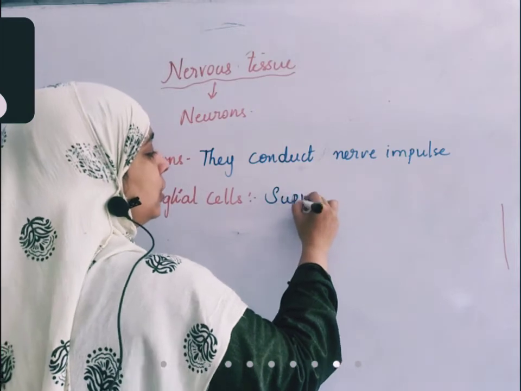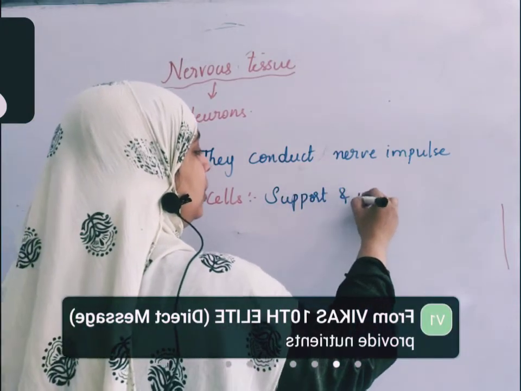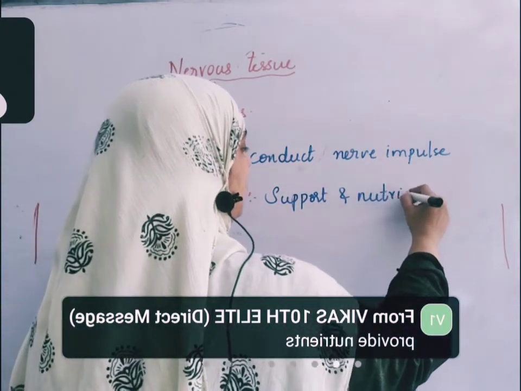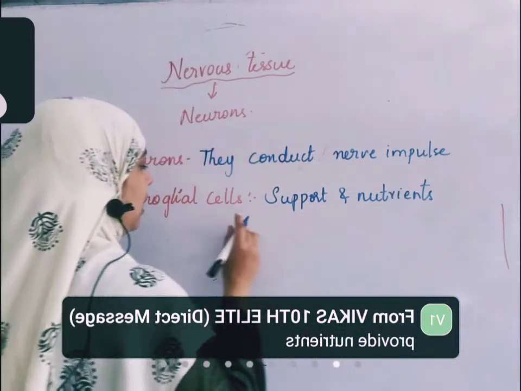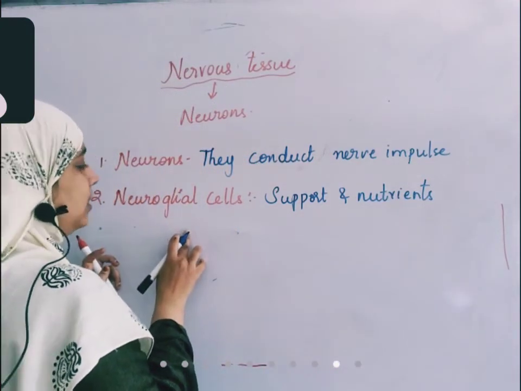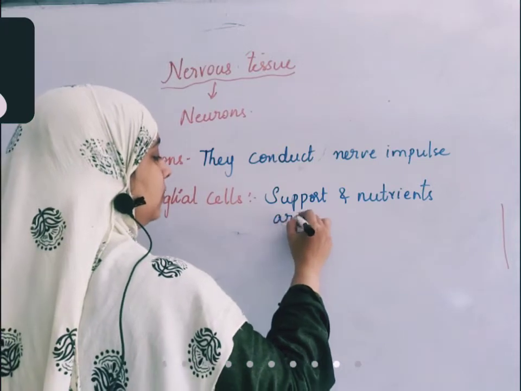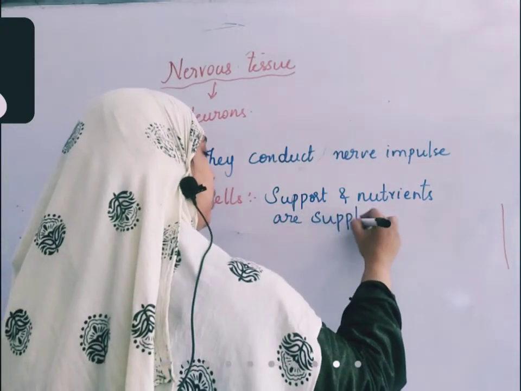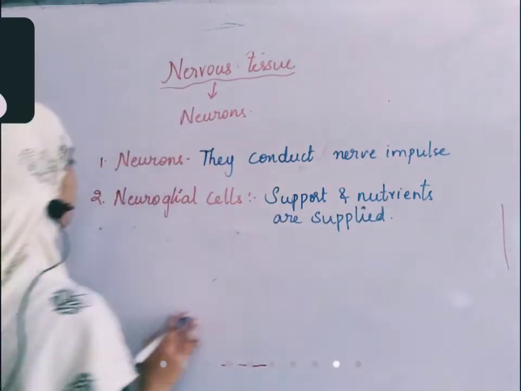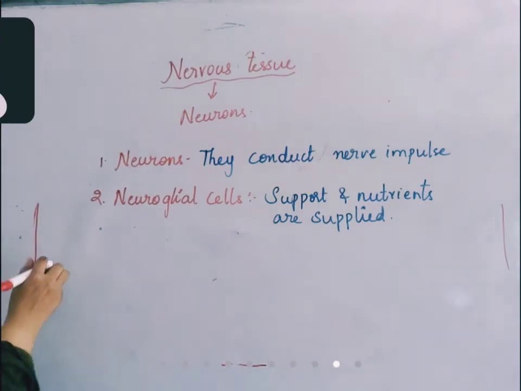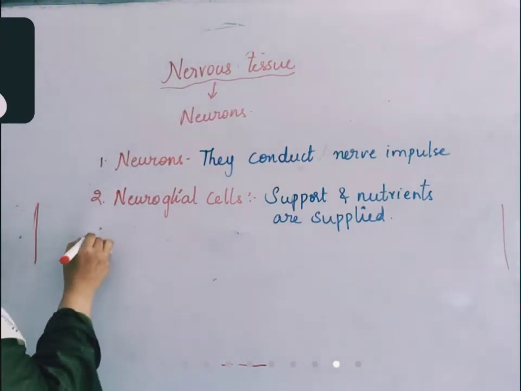That support and the nutrients required for neurons are supplied by these neuroglial cells. They are adjacent to neurons and help in supporting and providing nutrients to them.